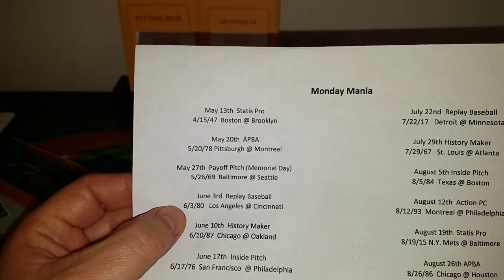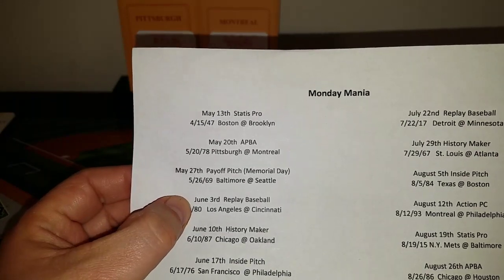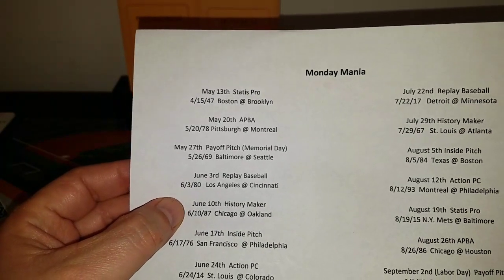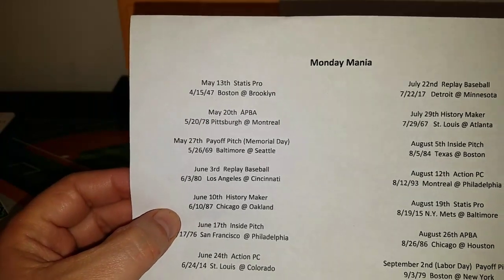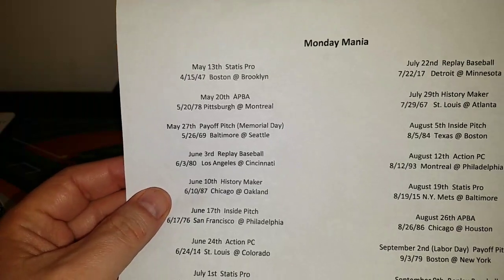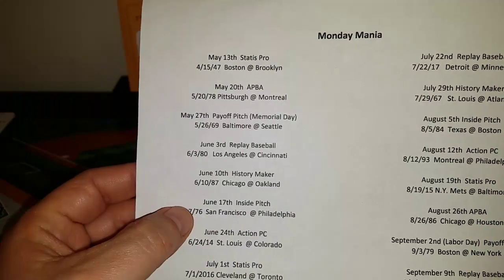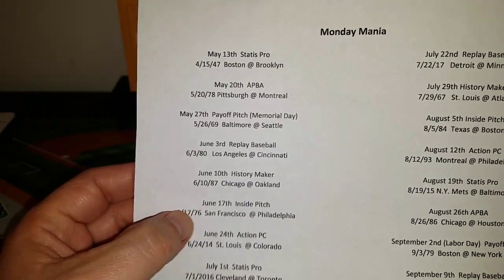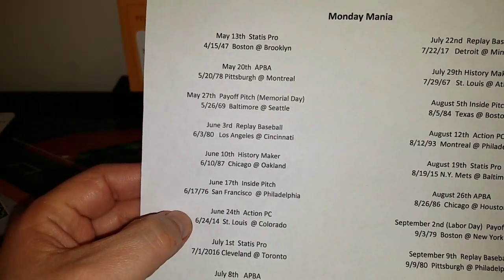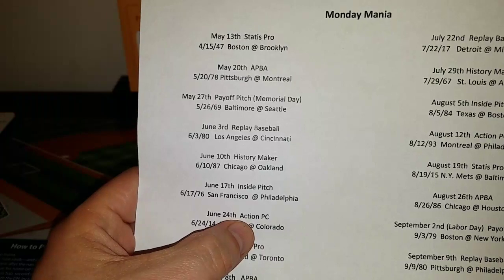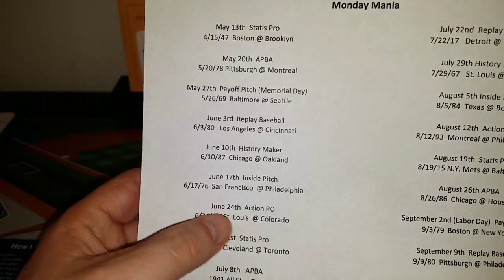After that, we switch over to Replay Baseball. It'll be an old-fashioned rivalry, the Dodgers and the Reds, from June 3rd, 1980. That will, of course, premiere on Monday, June 3rd. On Monday, June 10th, we switch over to History Maker Baseball, 1987 style. White Sox against the A's. La Russa gets to manage against his old team. Switching to Monday, June 17th, we'll be at Inside Pitch. It's the San Francisco Giants visiting the city of brotherly love, taking on the Phillies. And on June 24th, another Monday, we'll be on the computer, Action PC Baseball. It'll be the St. Louis Cardinals 2014 style against the Colorado Rockies.